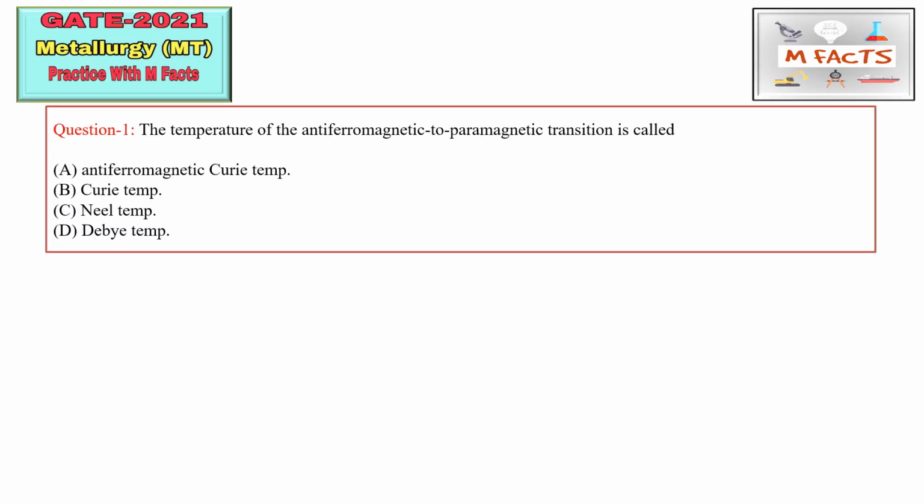So the first question is: the temperature of antiferromagnetic to paramagnetic transition is called. This is a type of magnetic material, and this is also a type of magnetic material. I have already discussed these types of magnetic materials in one of the previous videos in the physical metallurgy playlist.